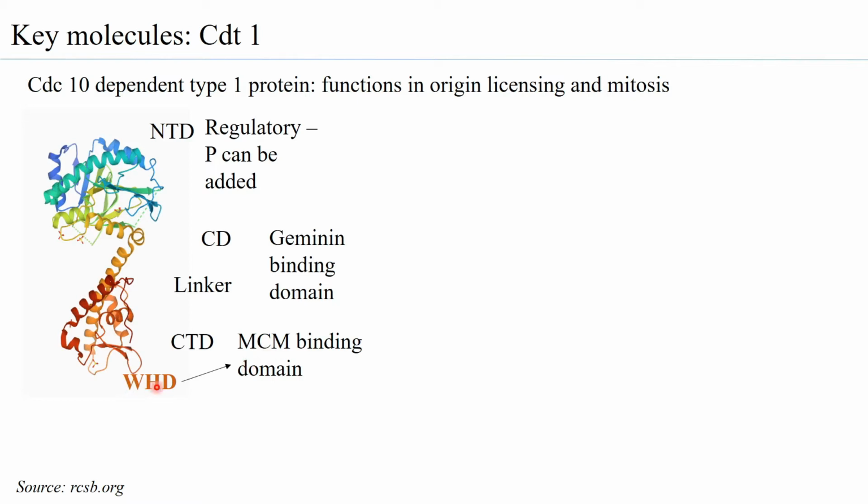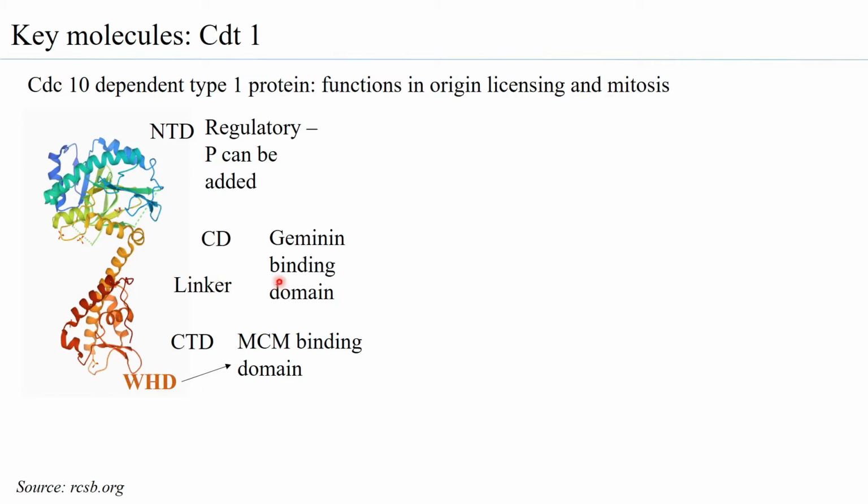So this winged helical domain on the C-terminal domain of CDT1 ensures that it binds to the MCM. These domains are highly conserved across species. So CDT1 molecules in most different species are observed to have these regions, and there is a lot of homology in these sequences in different species.